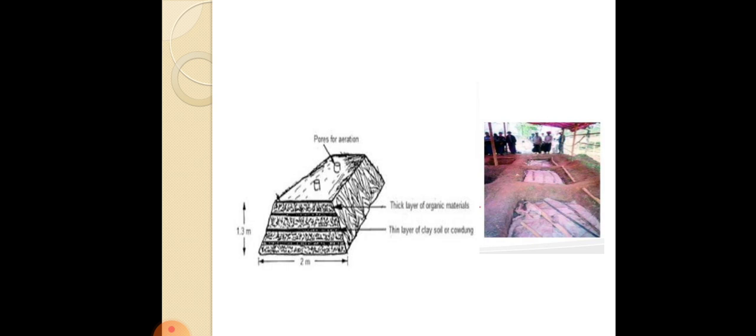In order to prepare the pit in the Bangalore method, trenches or pits about 1 meter deep are dug, and the breadth and length of the trench are decided depending on the availability of land and also the type of material to be composted. The trenches preferably have a sloping wall. As you see in the figure, it has a sloping wall and a floor with a 90 centimeter slope in order to prevent the logging of water.